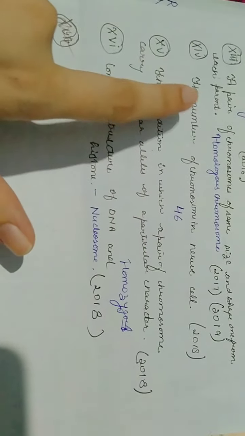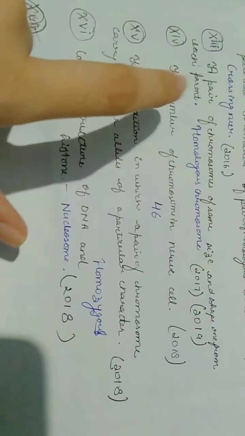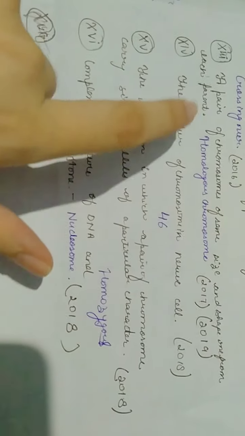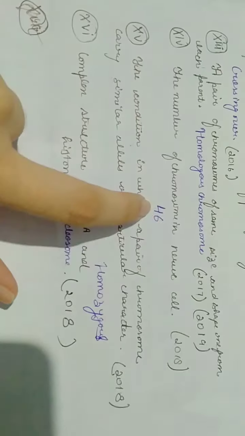We can't say anything. Now I'll remind you of something in this question. The number of chromosomes in a nerve cell, 46.